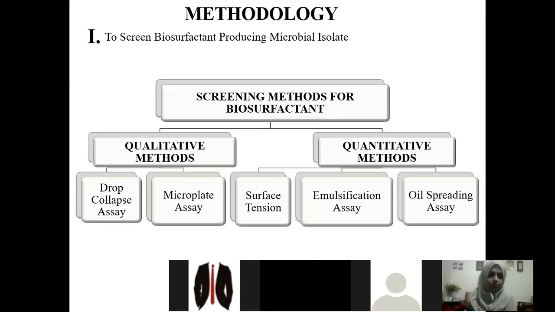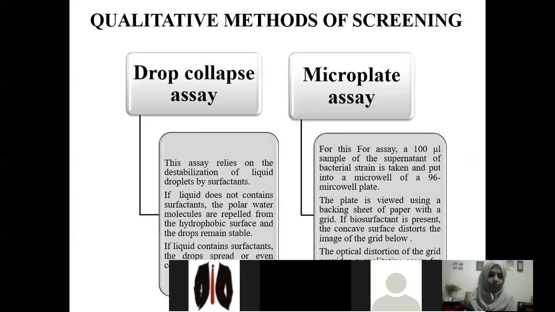Now, the methodology. The methodology is to screen the biosurfactant producing bacterial isolate. The screening method is divided into qualitative and quantitative methods. The qualitative method includes drop collapse assay and microplate assay, and the quantitative method includes surface tension, emulsification assay, and oil spreading assay. The next slide. Now I'm going to discuss each method of the screening.